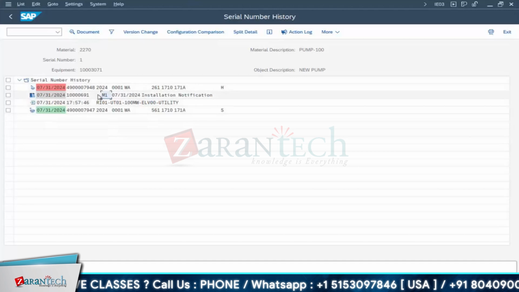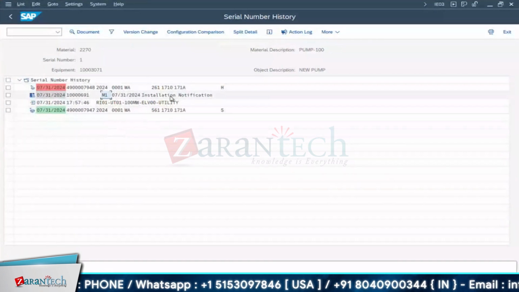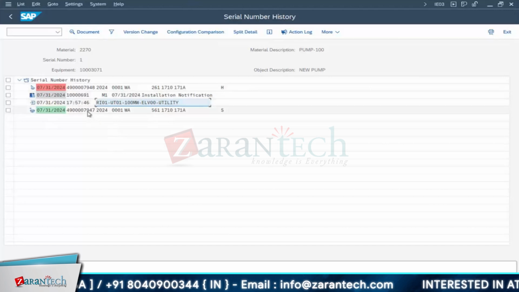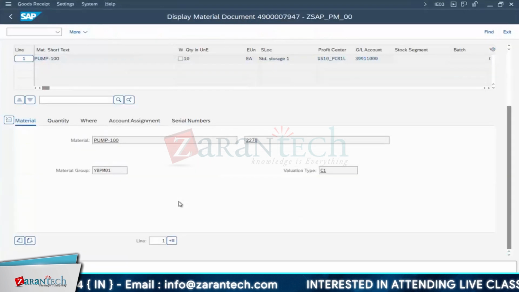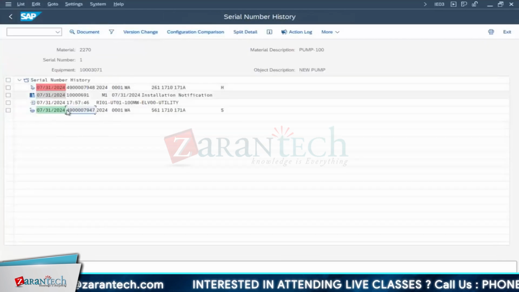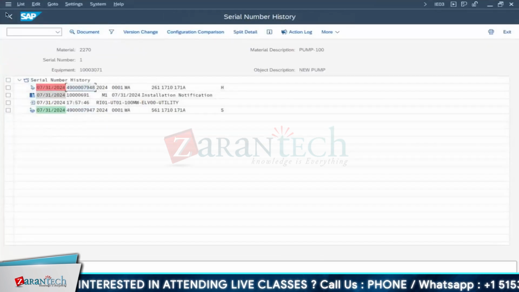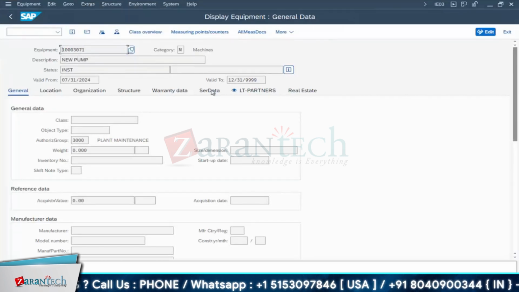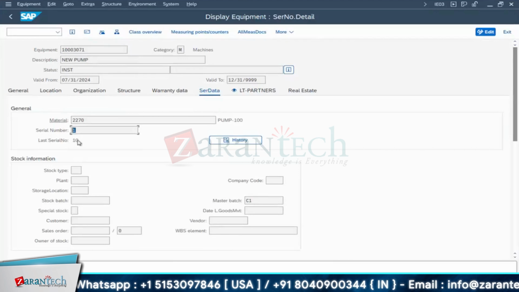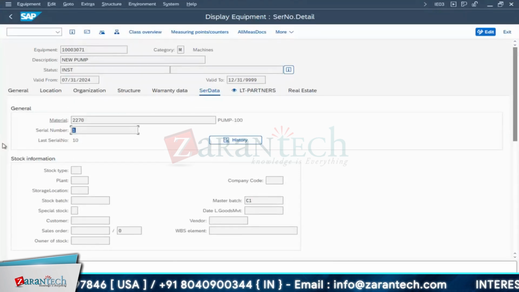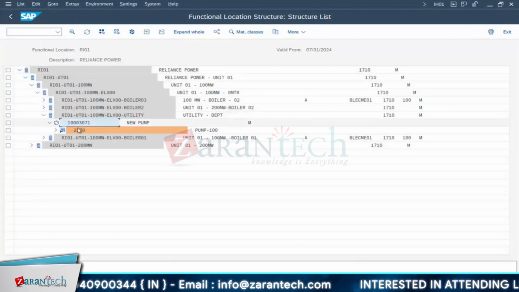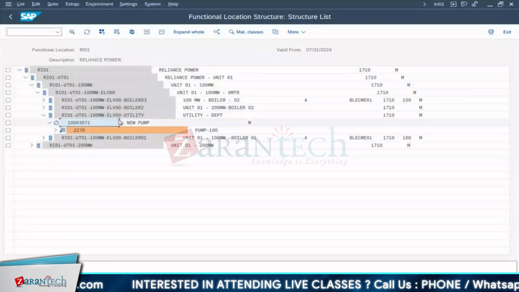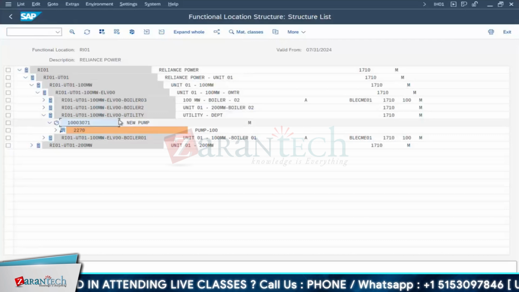This was the thing: it got created against the installation notification. Under this, it got installed on this date and time. All that history you will have, or your documents, the material document, when it was purchased, how it was purchased, all those documents will come. So you will have clear details if you go to extras and serial number history, if the serial tab is activated. There are 10 numbers, and in that, this is the first one. Anyway, this has been installed under this. Now it is running. After a few days, if some breakdown happens, then you want to dismantle this, right.